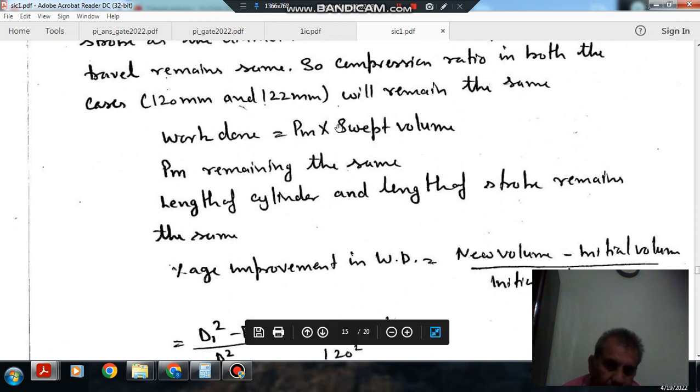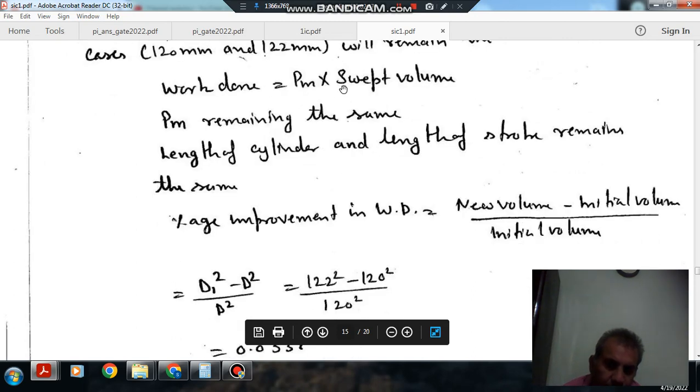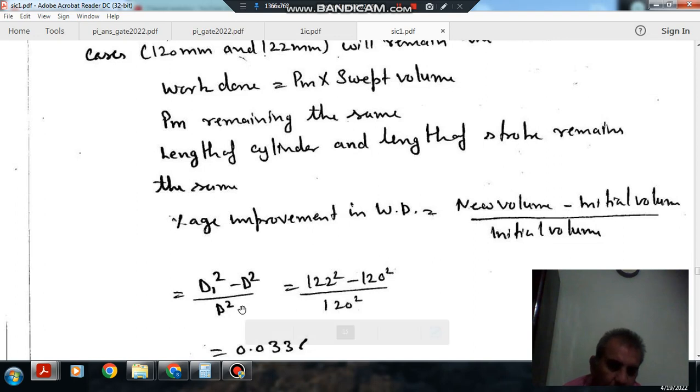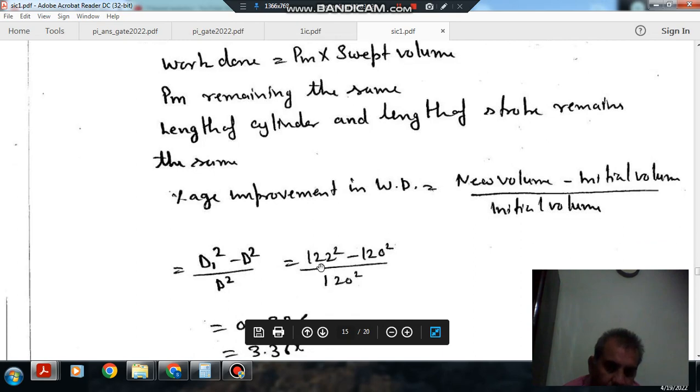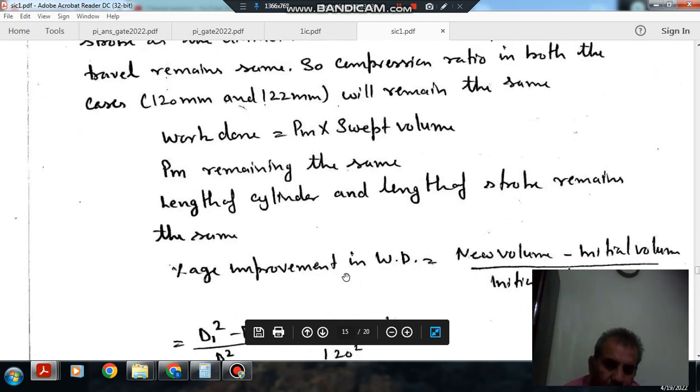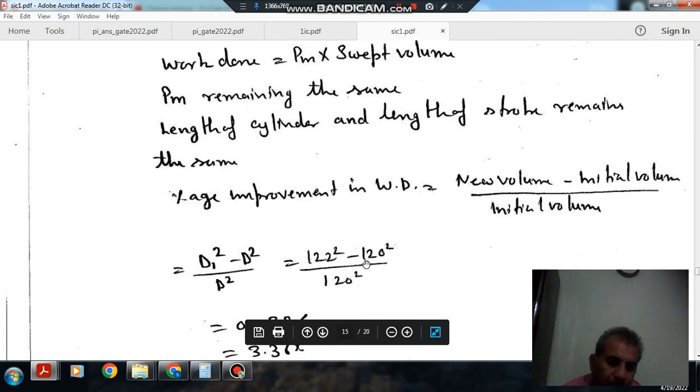So the percentage improvement is here because work done is directly proportional to swept volume. The percentage improvement will be the new volume minus the initial volume, divided by the initial volume. The new volume is directly proportional to diameter square because the length is the same. So the percentage is d1 square minus d square, divided by d square, where the new diameter is 122 and the previous diameter is 120.